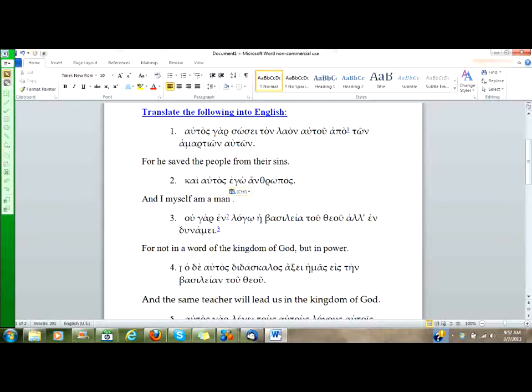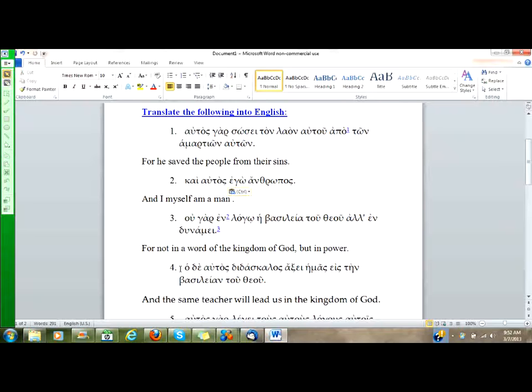Remember, de is post-positive. So even though ho is not immediately preceding autos, autos is articular. The ho goes with autos, and autos therefore is in the attributive position. And so here it means same.